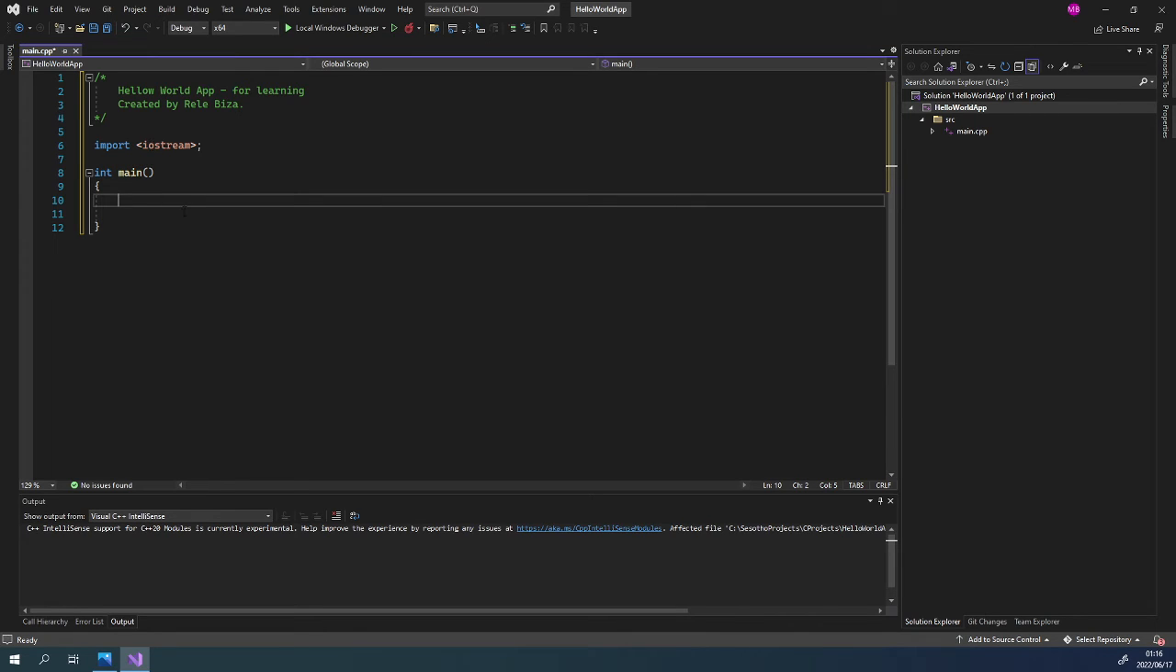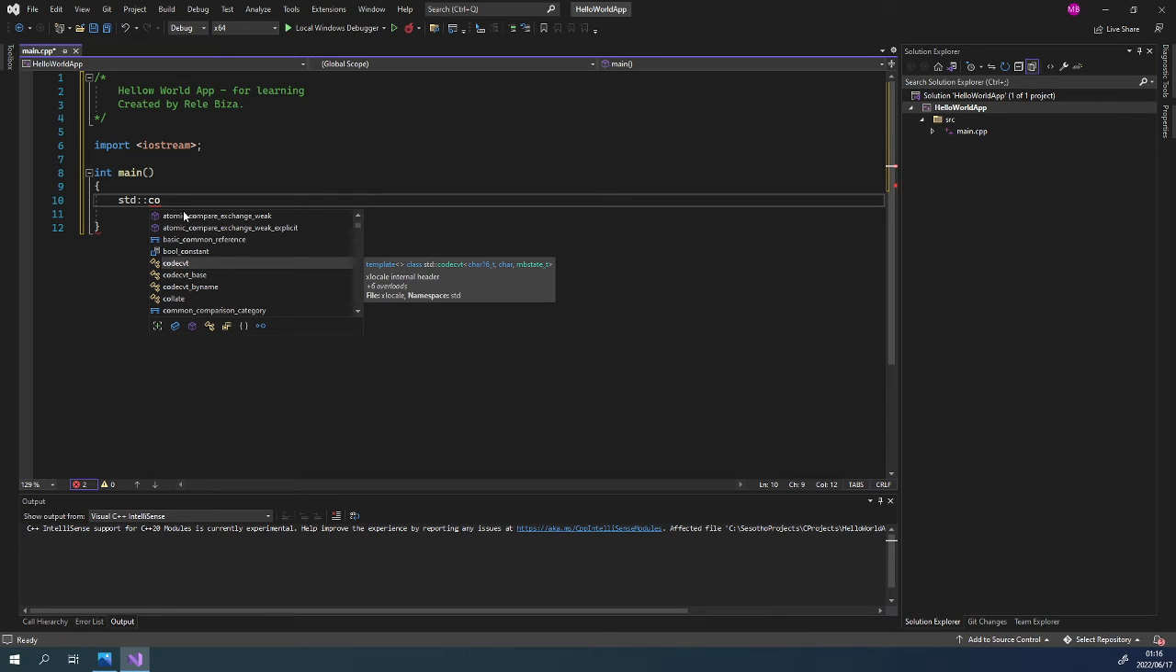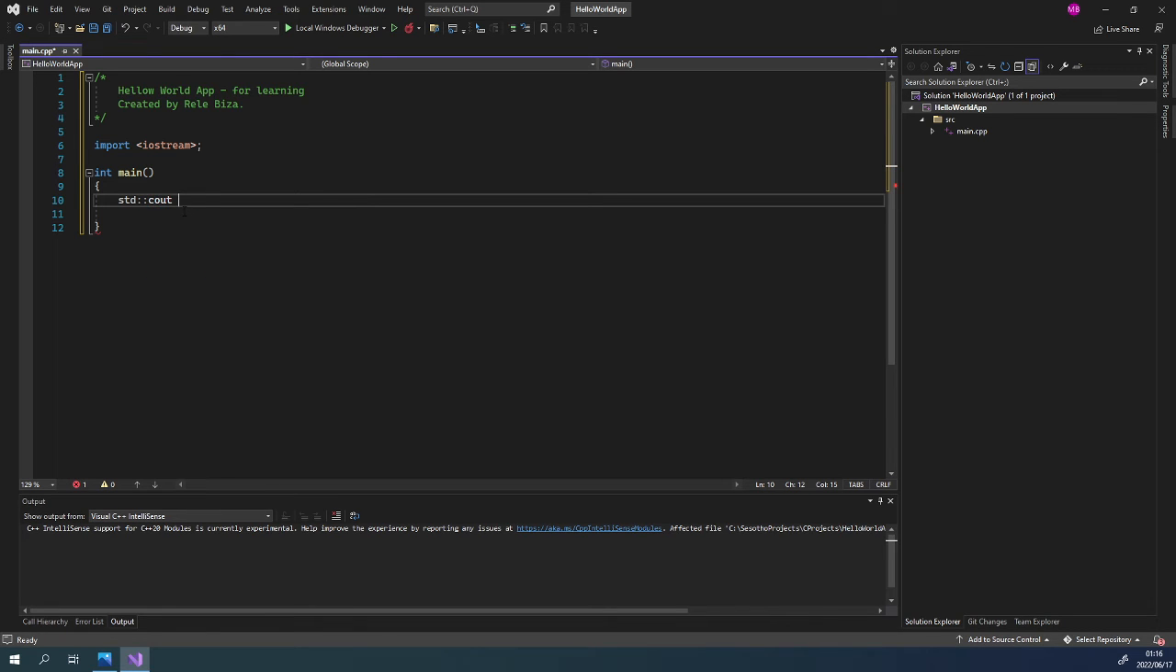From iostream, we are going to use the abbreviation std, which stands for the standard namespace. And then we are going to say colon colon, which enables us to get to the cout function. The colon colon we call the scope resolution operator. The cout is used to output values to a stream buffer.